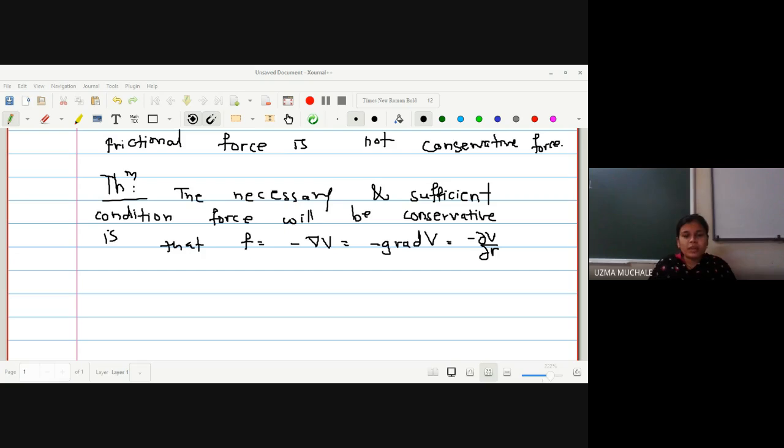But what will be the sufficient condition? Suppose you want to get admission in Solapur University. What will be the sufficient condition?